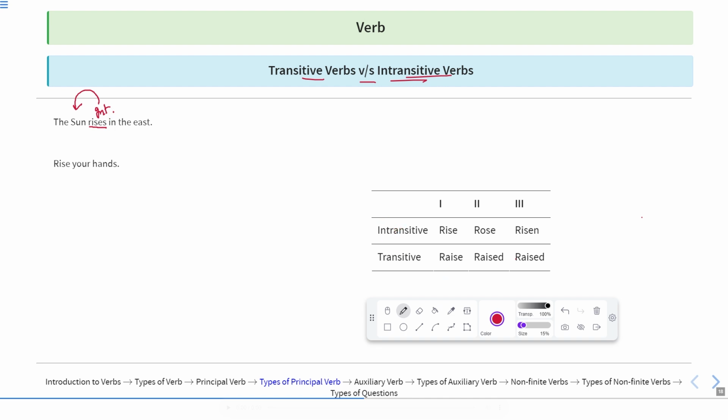Now, the intransitive verb is rise, the second form of it is rose and the third form is risen. But on the other hand, if you see this sentence, "rise your hands," is the sentence correct? Do you think the sentence is correct? No, not at all. Why so? We cannot use the word rise your hands. In fact, we say raise your hands. Now, of course, the subject is implied. That is, I'm saying the sentence to you. So, you raise your hands.